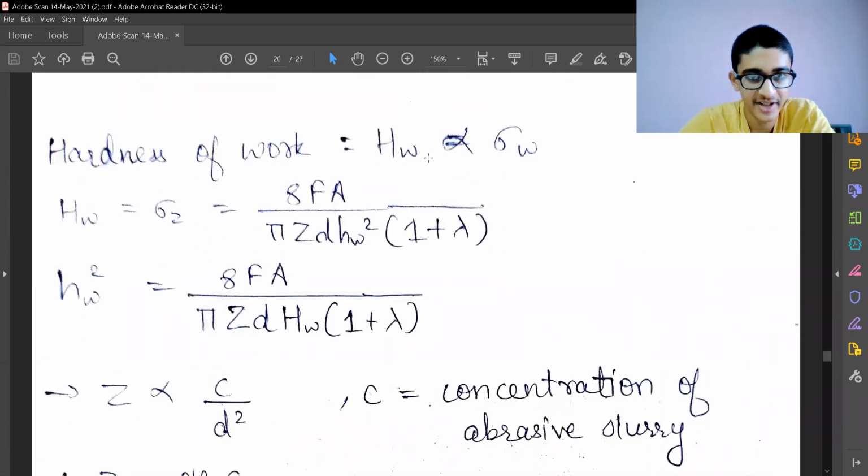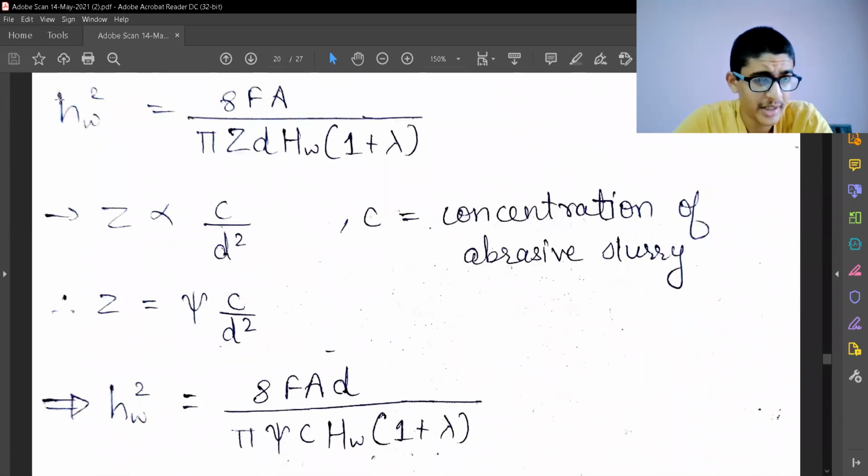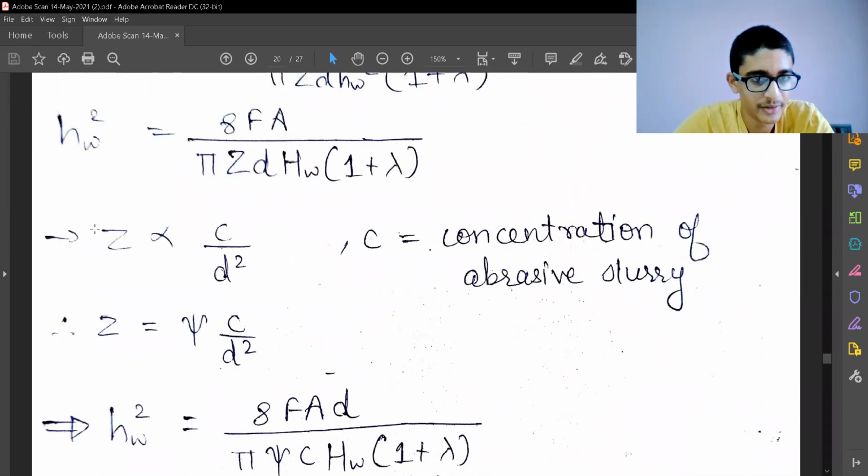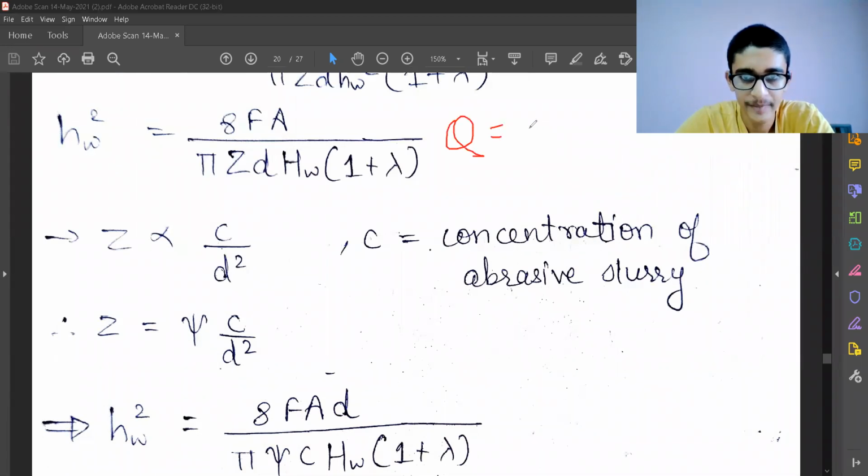The hardness of work, which I said earlier, HW is equivalent to the stress on the work. So I just replace it by that, and HW comes over here, and I'm going to take HW square, the height of indentation on work, on that side, and take the hardness in the denominator. So I've got the HW square, so I can get HW actually. We have got one of the factors, H, from the Q equation. The Q equation had D, H, Z, and the frequency. Frequency is directly known. The diameter of the abrasives, the height, so height we have figured out.